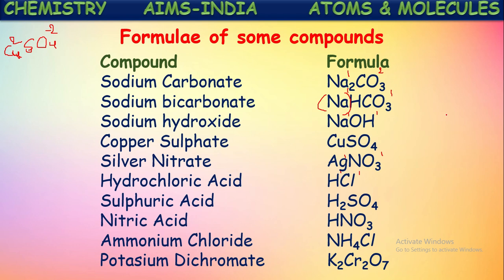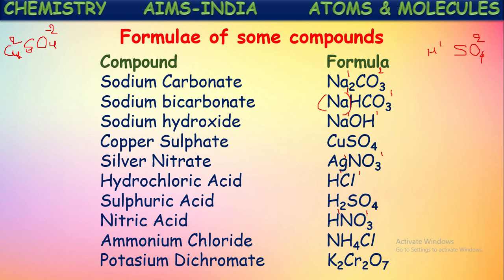H2SO4, in this the valency of hydrogen is 1, whereas the valency of sulfate we know is 2. So by crisscross method we get H2SO4. Next one, nitric acid, H plus NO3 minus. Both valencies are 1 and 1. Directly we write by the crisscross method.